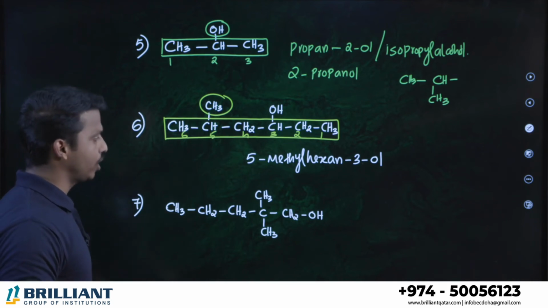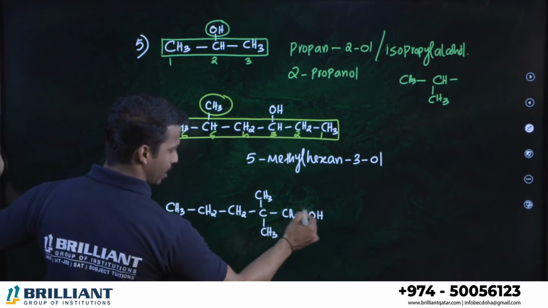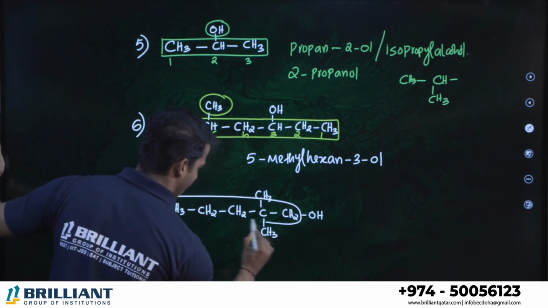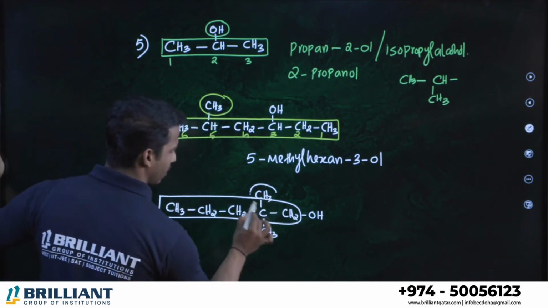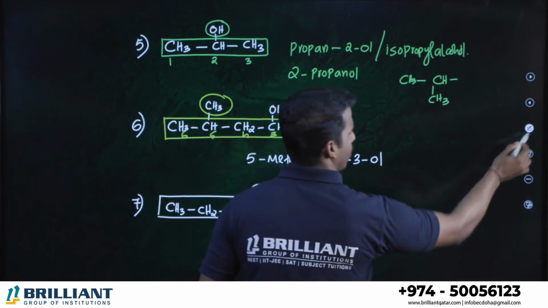Select the longest chain which includes your functional group. 1, 2, 3, 4, 5. Definitely alcohol is here. Alcohol should be on the parent chain. So we can select this as the parent chain. So this is a branch. Which carbon can we suggest as number 1?